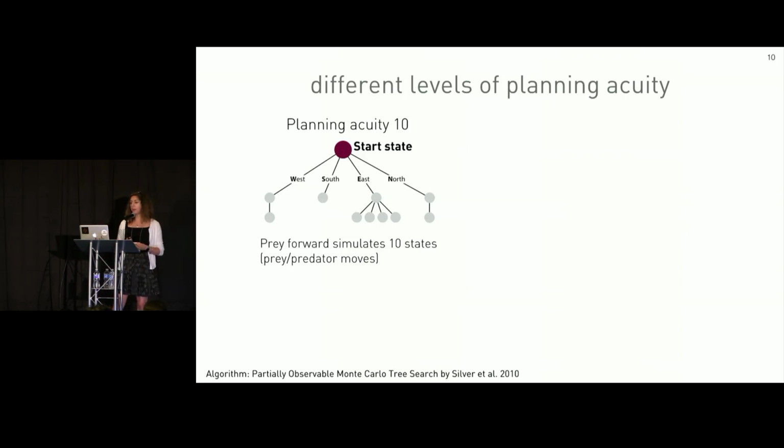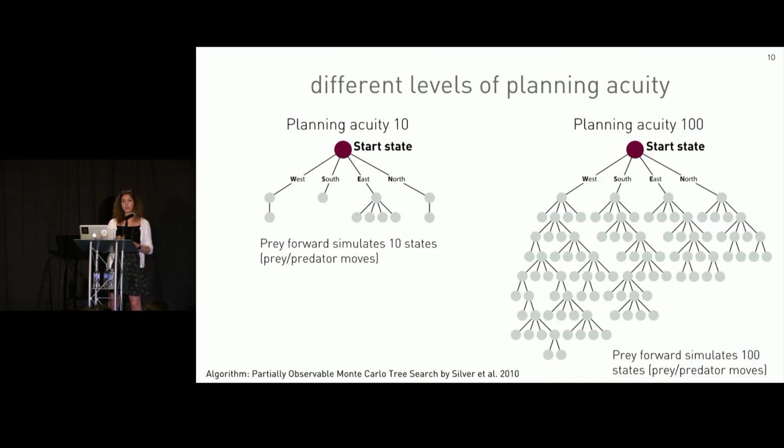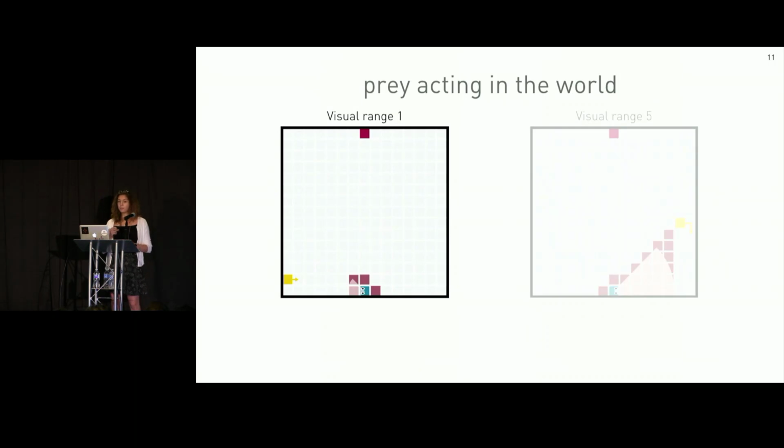As we increase planning acuity, we also increase the number of possible futures the prey simulates. At planning acuity 100, the tree depicting the explored future may look something like this. Based on this, the prey has thought out at most 9 moves ahead before taking one real action. Now I want to show 2 representative videos that demonstrate how visual range may change behavior.